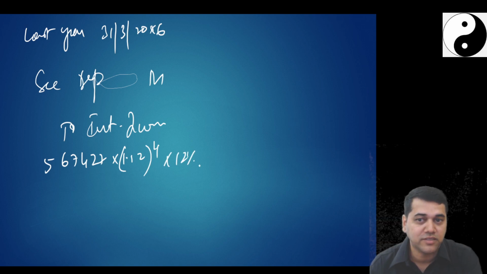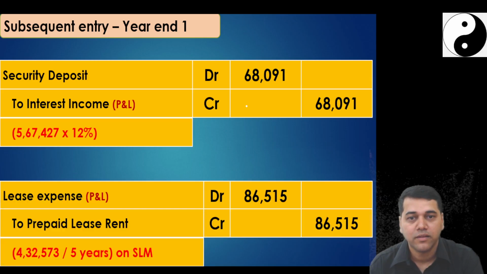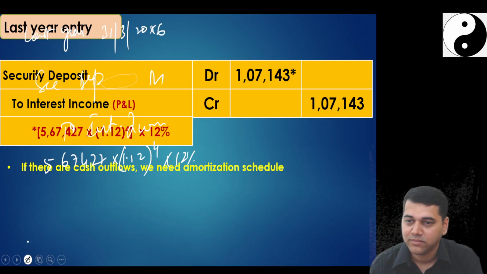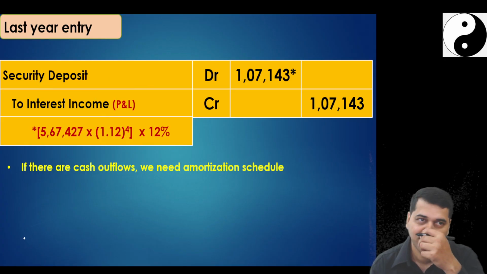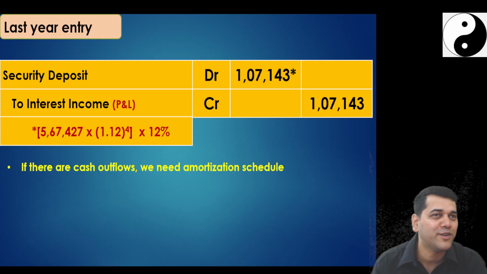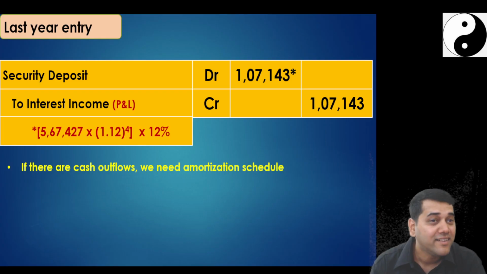into 12% will give me 1,07,143. Yes, what was your logic? Sorry?